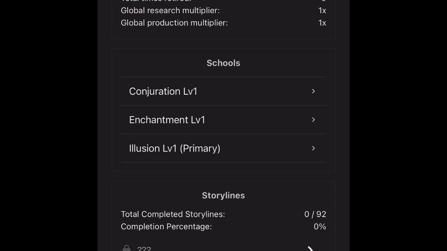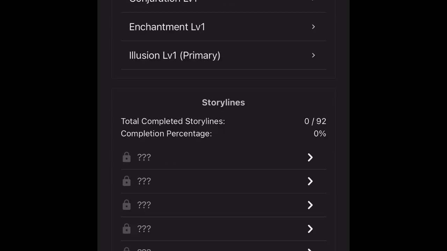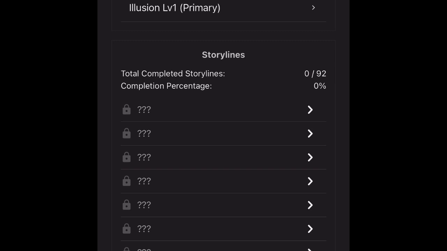Locked, three question marks. Oh yeah, cool. There's a bunch of story things that we can unlock. Ooh, there's a ton of them. Locked, three question marks. Okay, we don't need to go through all that. Mana 1/100.